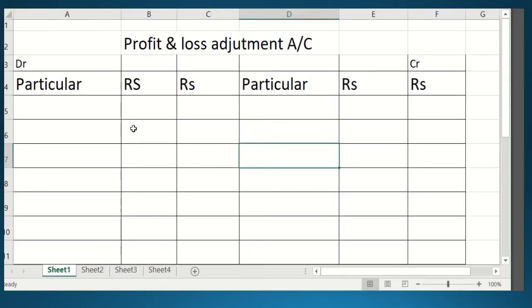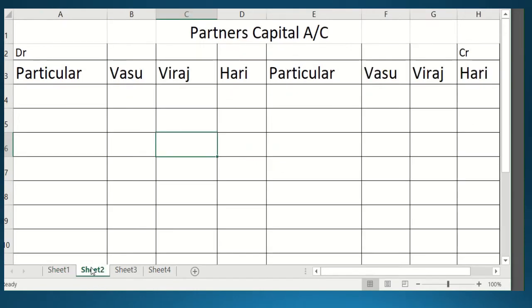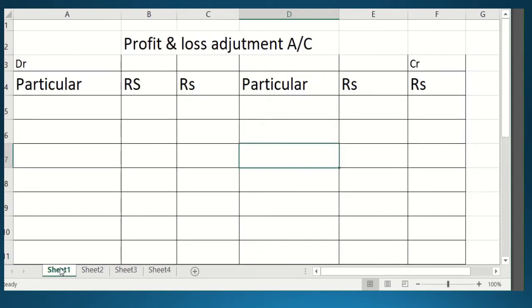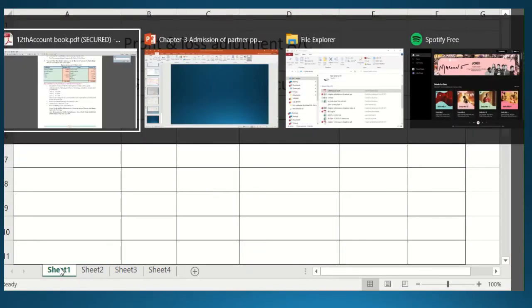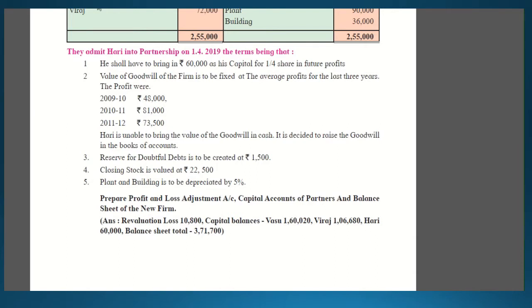First of all, we will draw the format for the profit and loss adjustment account, then the partners' capital account and the balance sheet. Students, we have to prepare the balance sheet as well. And you can see, students, that in the balance sheet, there is general reserve or profit and loss. So what I have told you, you should start your solution from the top. First you have to see the balance sheet. In the balance sheet you can see that the general reserve given is 30,000.